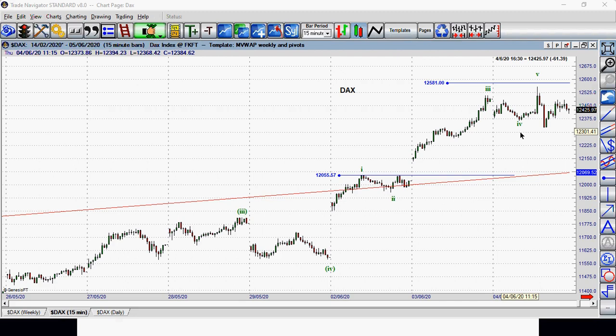So we've got the 5th wave, in bracket, which is unfolding in 5 waves, 1, 2, 3, and 4. And here there is a potential buy opportunity because it's moving higher. However, as I've said in the past, I need to make sure that the risk reward is good before doing a trade.